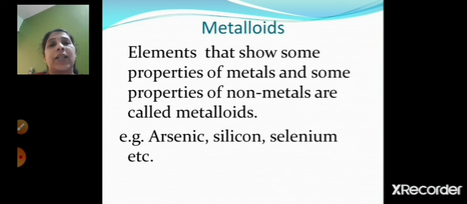Now, what are metalloids? Elements that show some properties of metals and some properties of non-metals are called metalloids. For example, arsenic, silicon, selenium, etc.